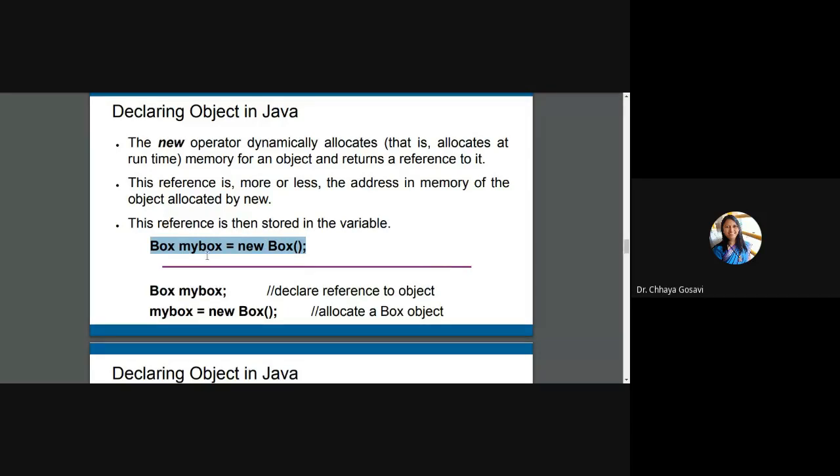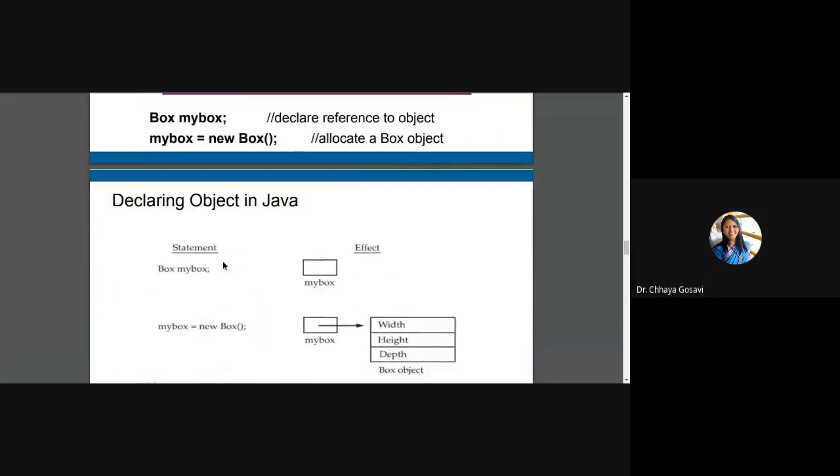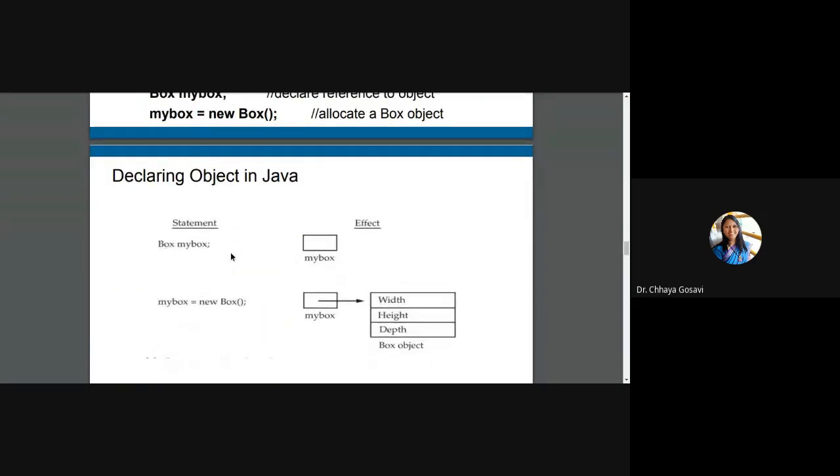And you can view it in two steps. This is the reference: you declare a reference to the object, and this is actually creating the memory. It allocates a Box object, so memory gets allocated and its reference is stored in myBox. So myBox is a pointer to the actual memory location. Visually, myBox is just a blank null reference, memory is not allocated. But when you use the new keyword, memory is allocated and its location is stored here in myBox. It is pointing to that particular object.